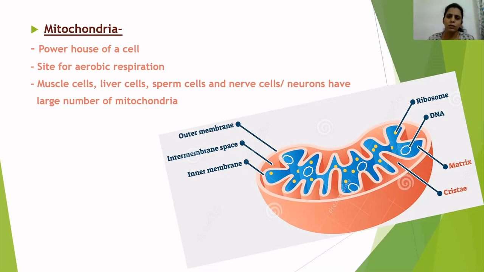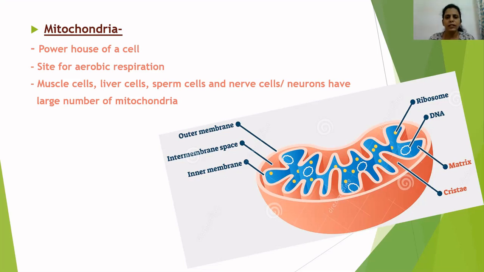Mitochondria is known as, as it's written here, the powerhouse of a cell. Now, why do we call it the powerhouse of a cell? The name itself reflects that in mitochondria, the process of respiration takes place. Respiration is the energy generating process in the cell. You have already studied in your lower classes that cells produce energy by the process of respiration.